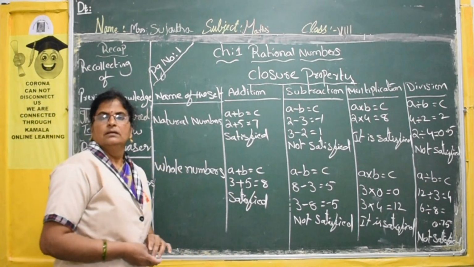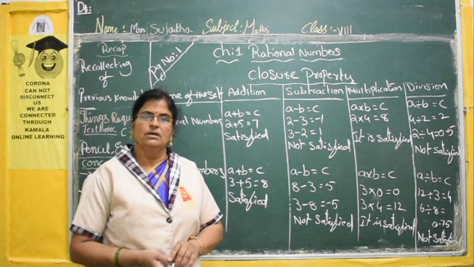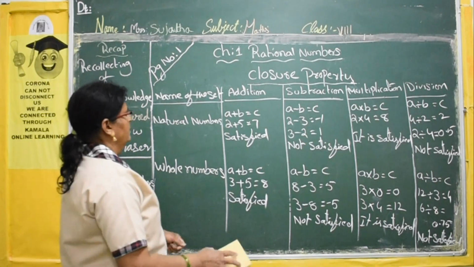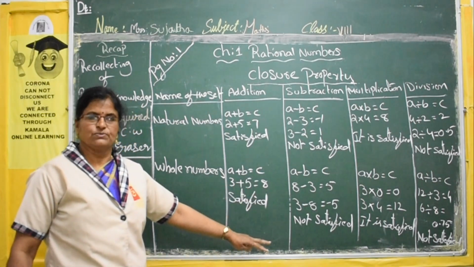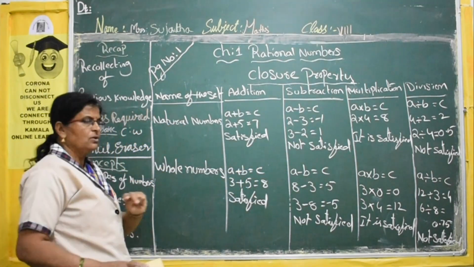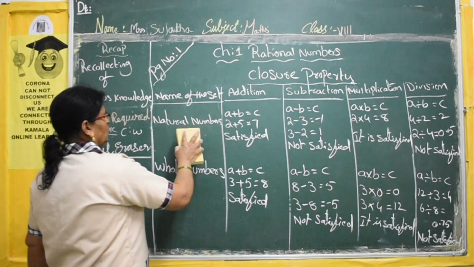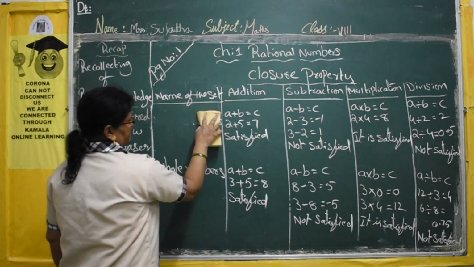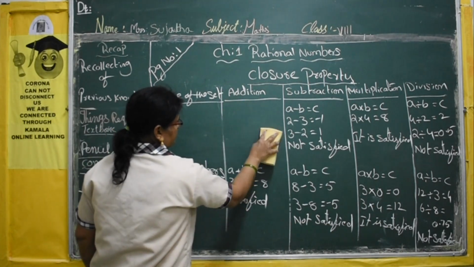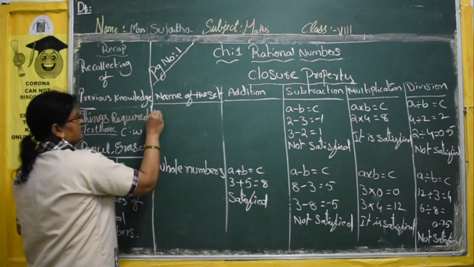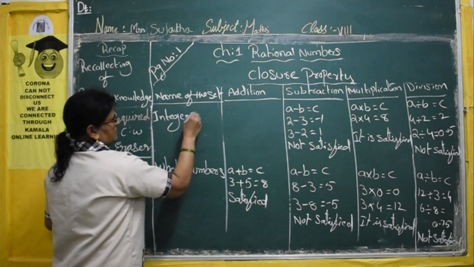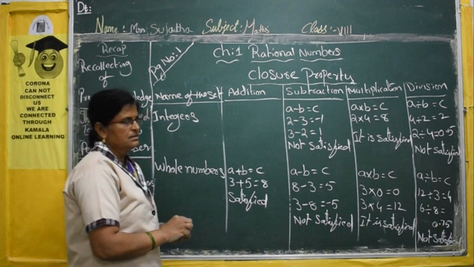Now after this you have to write for integers. Okay. Now I hope you all understood this one. I explained only the closure property for natural numbers and whole numbers. Now we'll move to the integers. The third set is integers.